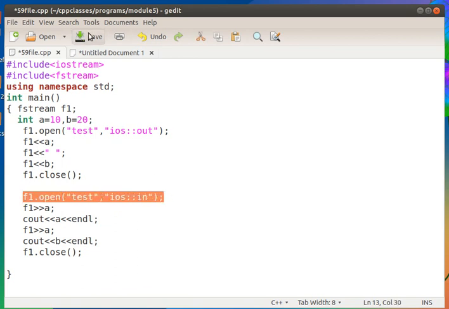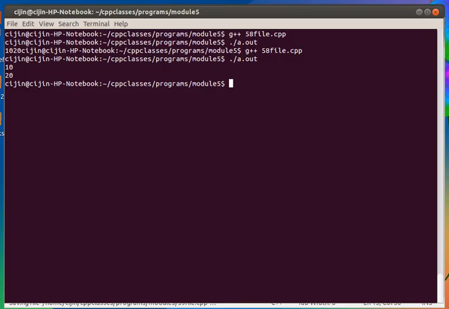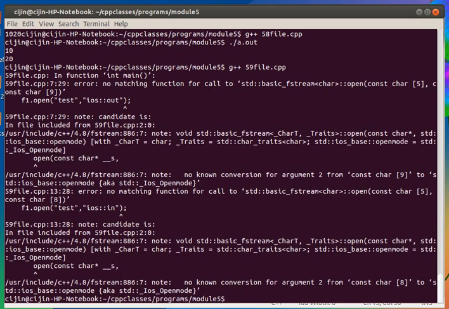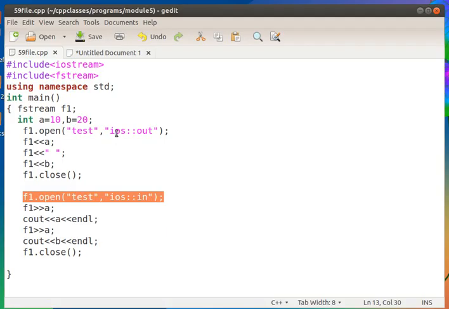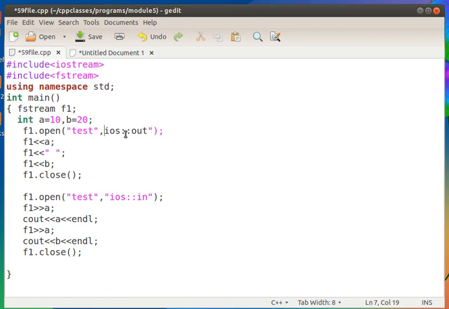The same object can be used for both reading as well as writing. So the file name is 59.cpp. Error. Oh, okay. There's no need of codes, I think.